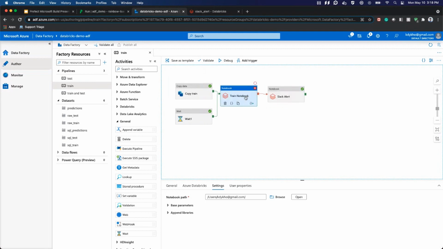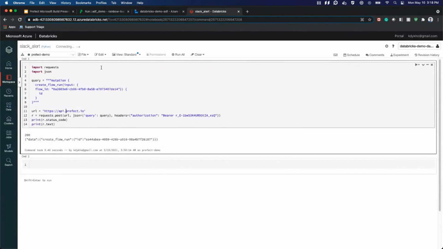So in order to get this notebook to fail, I'm going to provide a path that does not exist. And then second, I'm going to hit the GraphQL endpoint with this notebook. So this notebook is over here. I'm going to start the cluster.